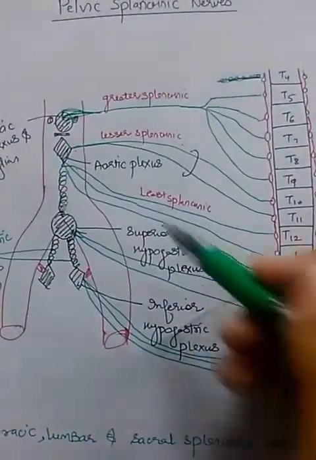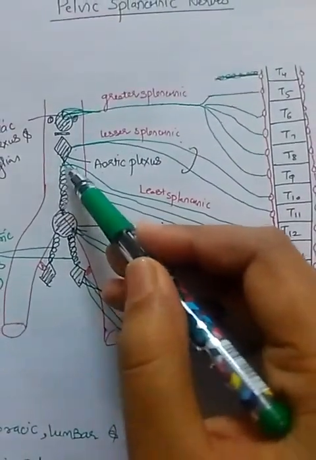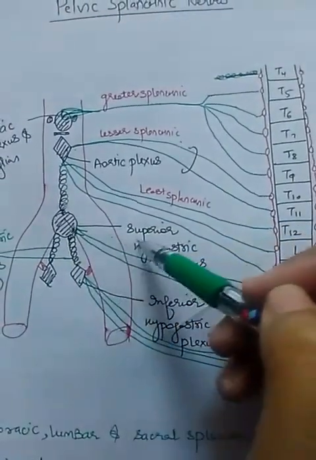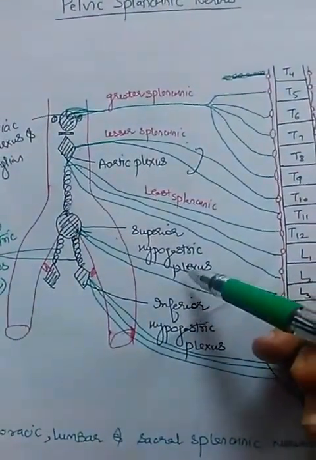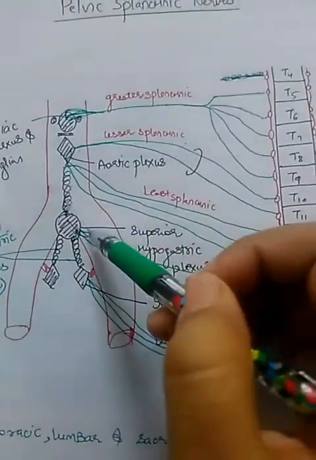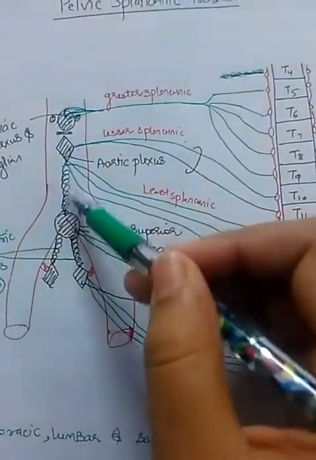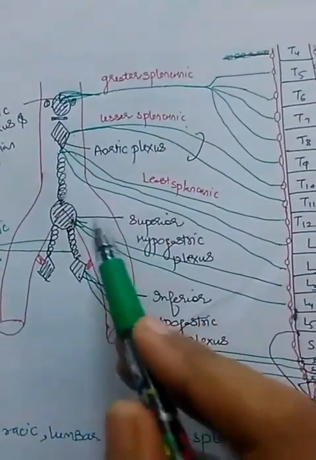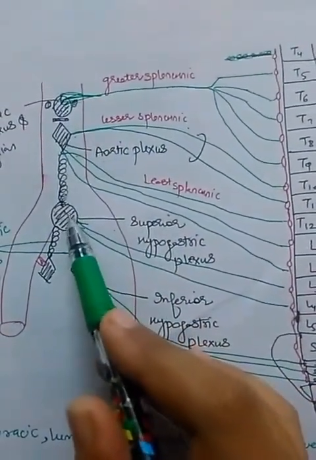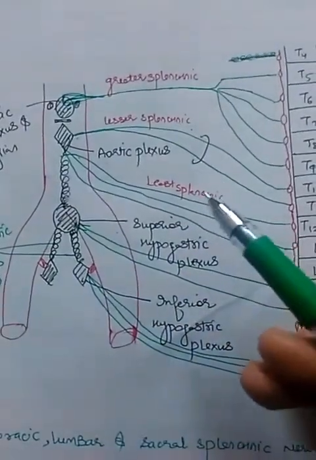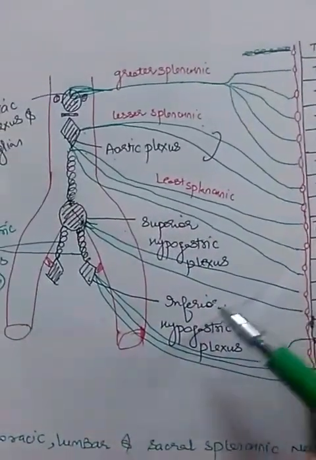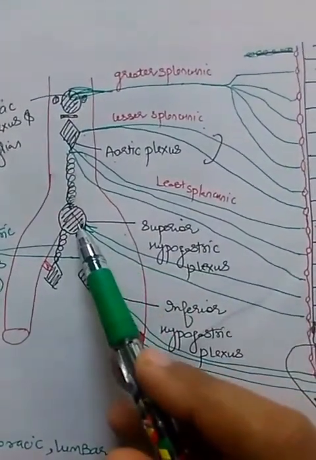Now this aortic plexus is continued below as the superior hypogastric plexus. You can say that the superior hypogastric plexus is a continuation of the aortic plexus. Clear? This superior hypogastric plexus is present at the level of L5, just below and in front of the aortic bifurcation. Aortic bifurcation occurs at the L4 level, and this is present at the level of L5.